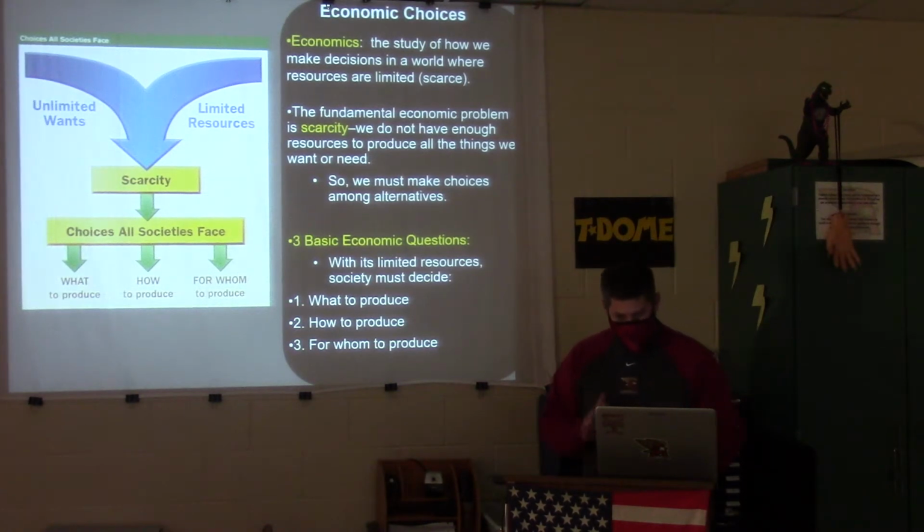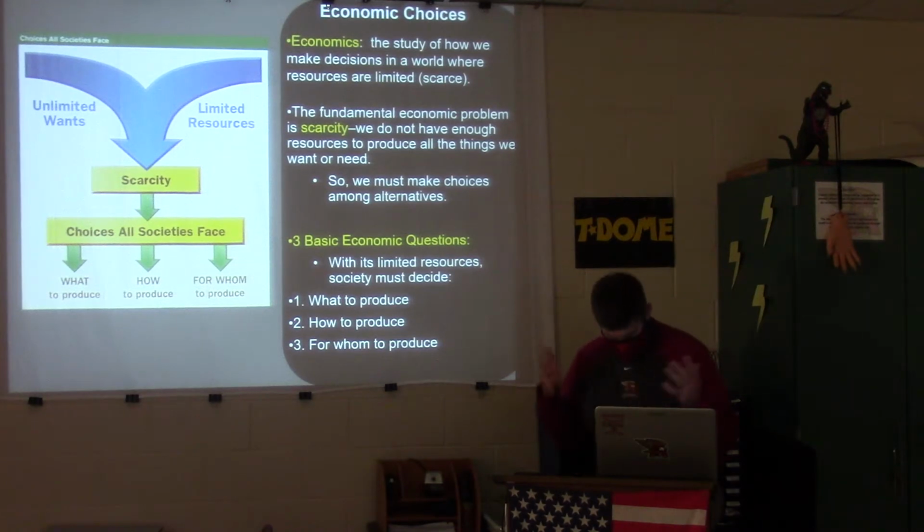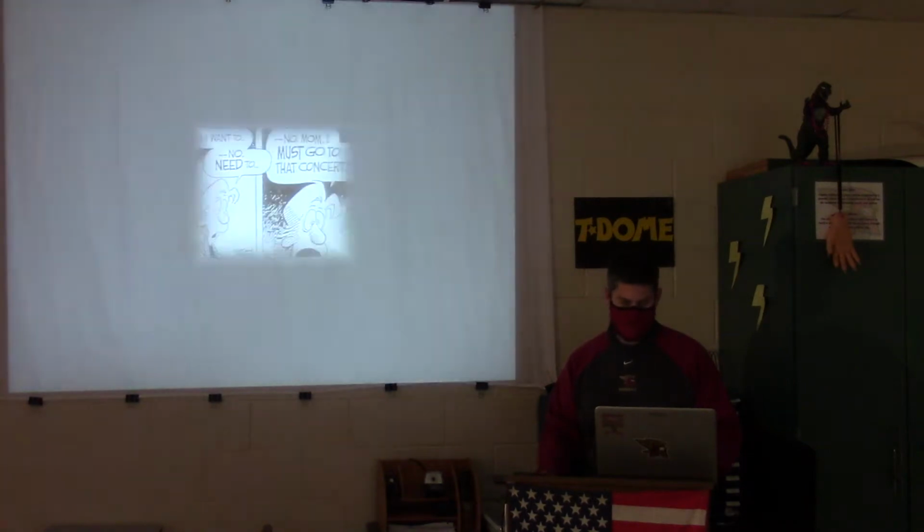So the fundamental economic problem is scarcity. Scarcity is pretty simple. It's when you don't have enough resources to produce all the things that we want or need. We live in that world. We don't live in a world of unlimited resources, so we must make choices among alternatives. There are 3 basic economic questions that we look at economics through: what to produce, how to produce, and for whom to produce. All of those things must be answered before you even get into this realm of production. All right, so question number 1 should be answered from this slide.